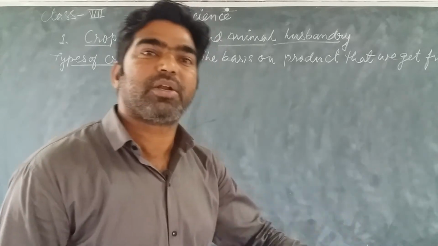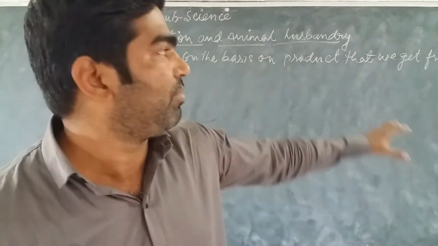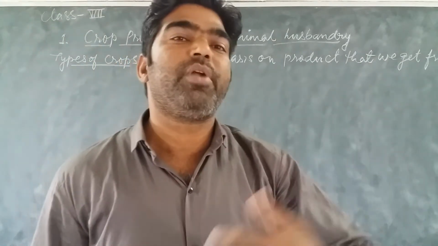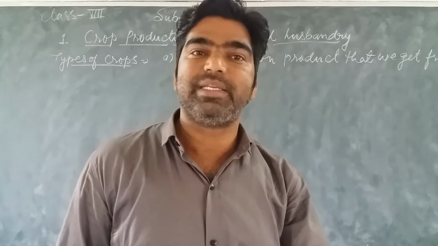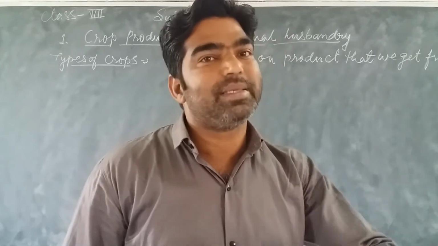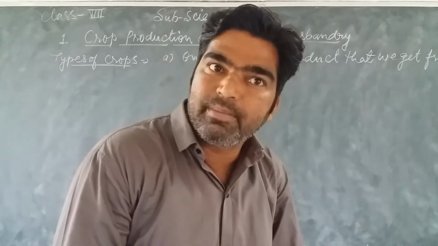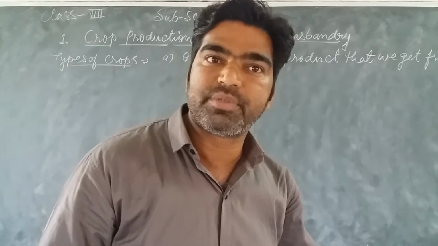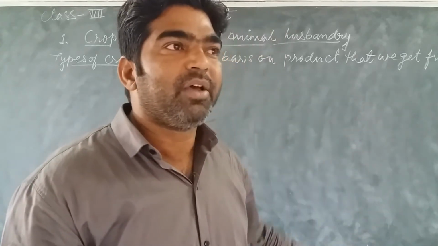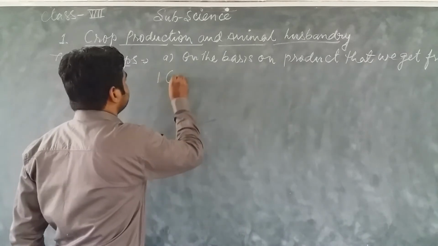Crops can be classified on the basis of the product that we get from them, meaning what type of product we are getting from those crops. Either it gives us pulses, oil, cereals, fruits and vegetables, or spices. So these are the products which we are getting from the crops, and on the basis of that, we classify the different types of crops. The first one is cereals.